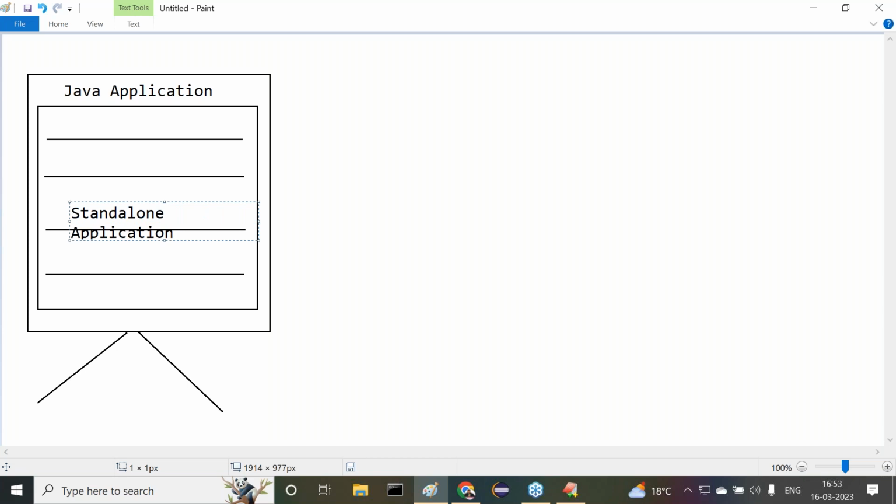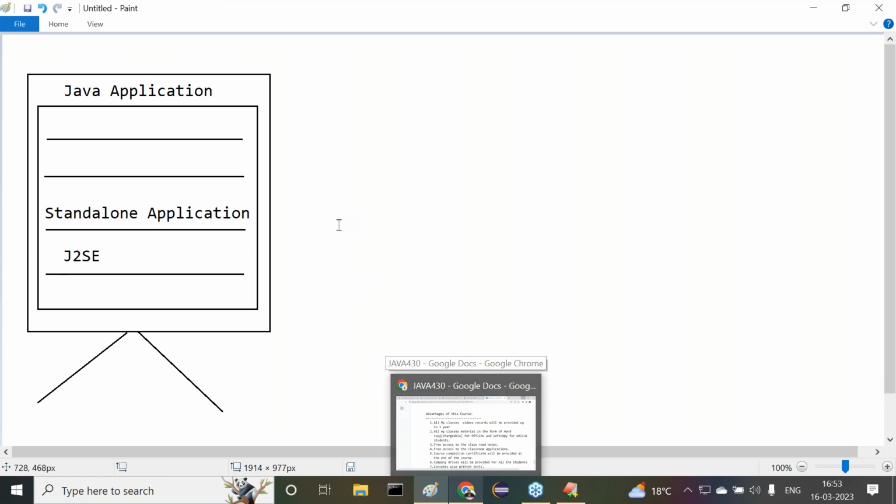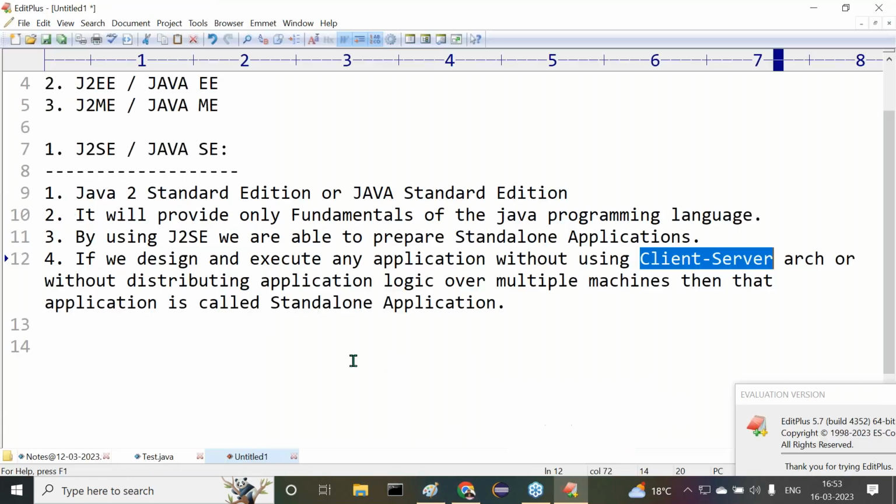And the standalone applications we are able to prepare by using J2SE, Java 2 Standard Edition. Got it or not? Right, sir. Then, okay, I understood clearly what is the meaning of this standalone application. That's okay, fine. I understood this point here.